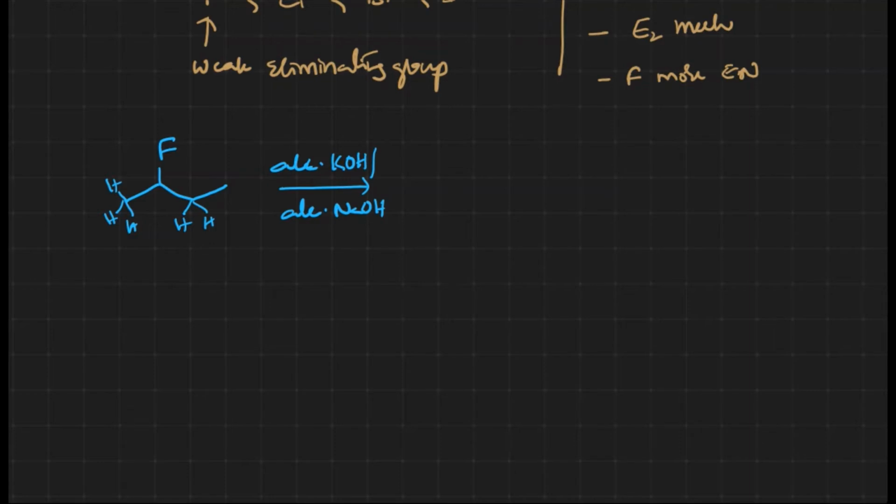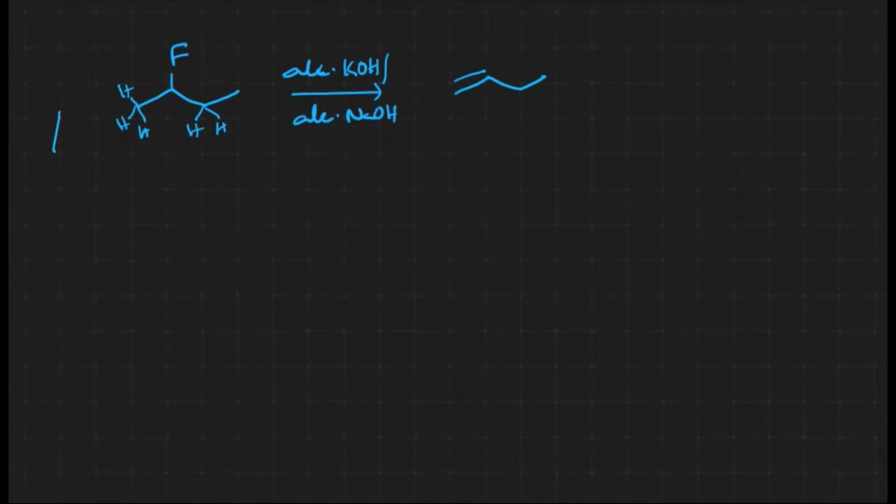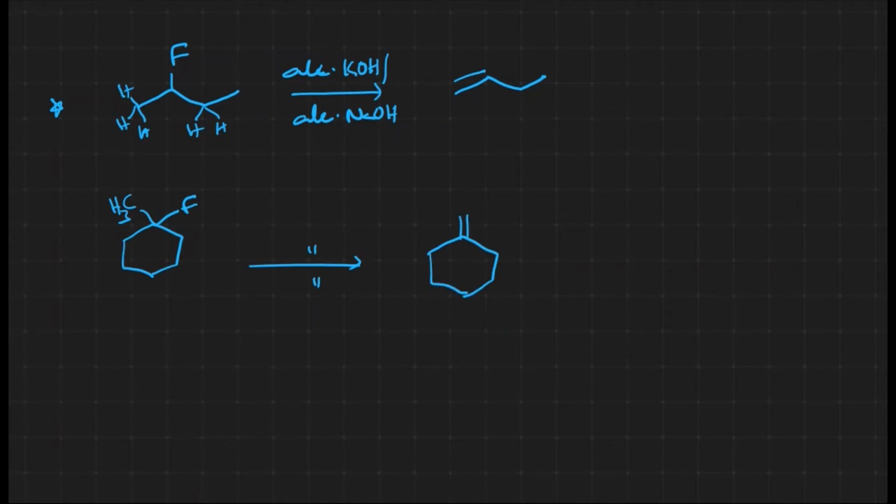The base approaches from the less substituted side, where it can easily get the proton, and elimination of the halide takes place with generation of the terminal alkene. If you take any other examples with fluorine, generally we will get terminal alkenes. When the Hoffman elimination takes place, we get not the internal one but the terminal elimination. This is how the reaction takes place.